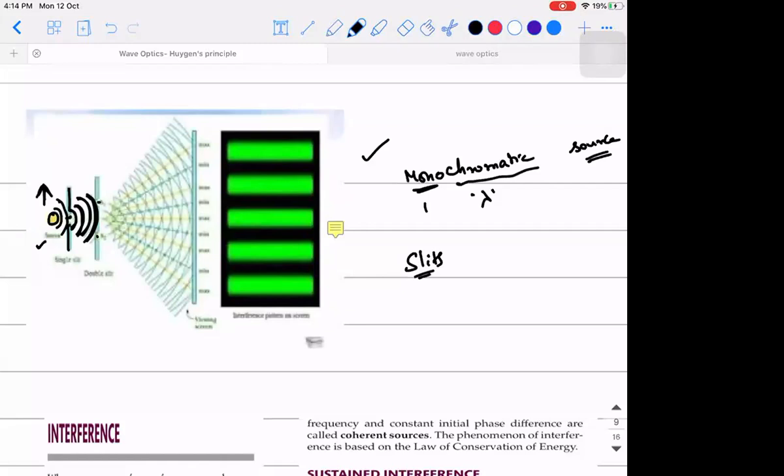You have a safety pin, right? You just poke and take it out. Imagine that is the size of the hole. It should be that small for all these things to be observed. Okay, when that happens, see, I'm using a red color. Please observe that clearly. The last wavefront is there, no? Do you think this wavefront will still be able to continue like this? No. Rather, what would happen? Two separate wavefronts will be formed. The red wavefront gets further split into two wavefronts, one like this and one like this. Are you able to visualize this?